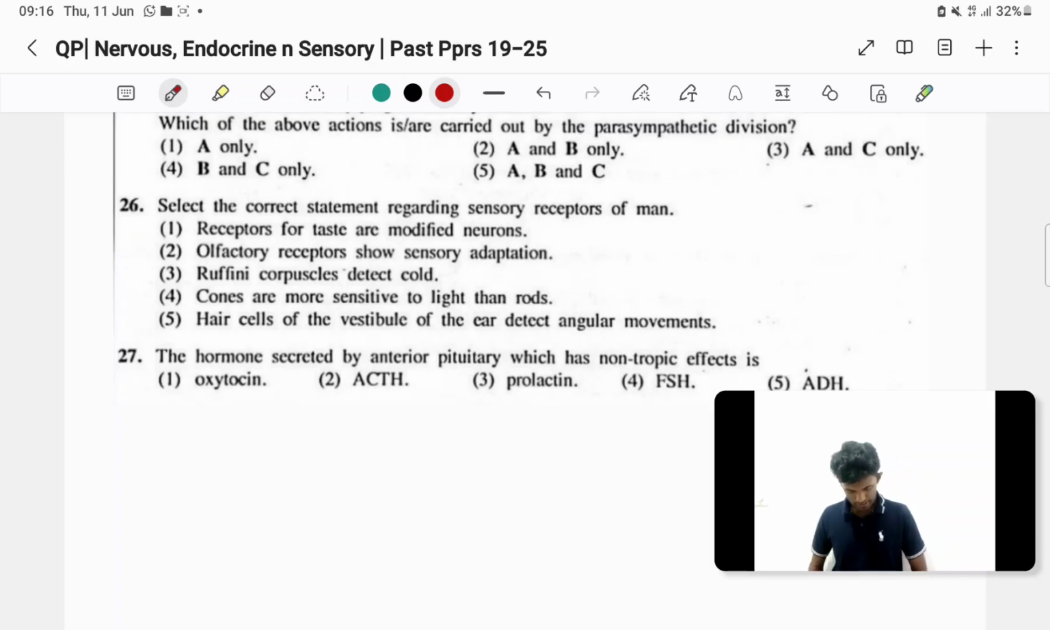Receptors for taste are modified neurons. Olfactory receptors show sensory adaptation. Ruffini corpuscles detect cold and heat. Fourth one, cones are more sensitive to light than rods. No, rods තමයි sensitive. මොකද dark vision දෙනවා කියන එයා තමයි sensitive වැඩි. Then hair cells of the vestibule of the ear detect angular movements. No, angular movements detect කරන්නේ semicircular canals. So answer is number 2.